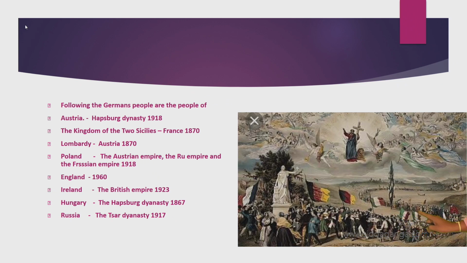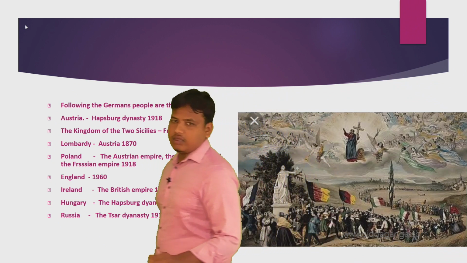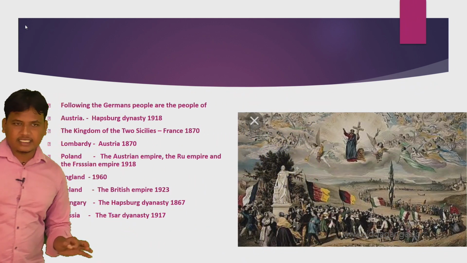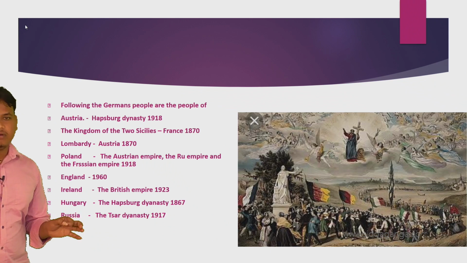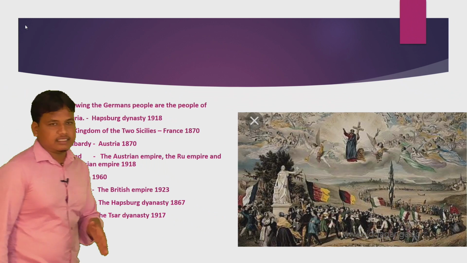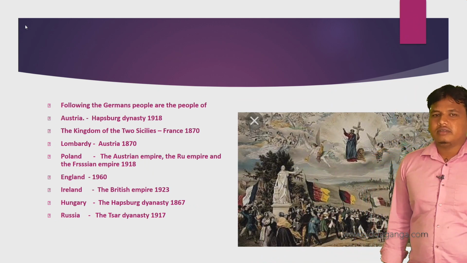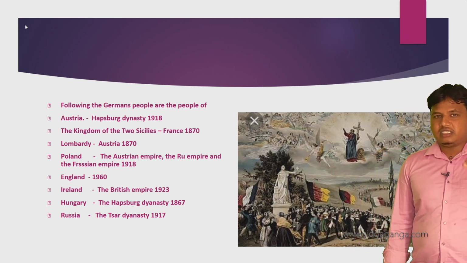This flag is the Ireland flag. And next, it was ruled by the British Empire. Next one is Hungary, the Habsburg dynasty of Austria. It was ruled till 1867. Next one is Russia. The last one is Russia, the Tsar dynasty, 1917. The Tsar Nicholas, Tsarina Alexandra and Lenin, Stalin. Till 1917, they ruled over Russia as dictators. You have seen the Russian Revolution in the 9th standard, you know that these are all the countries, distinct nations.